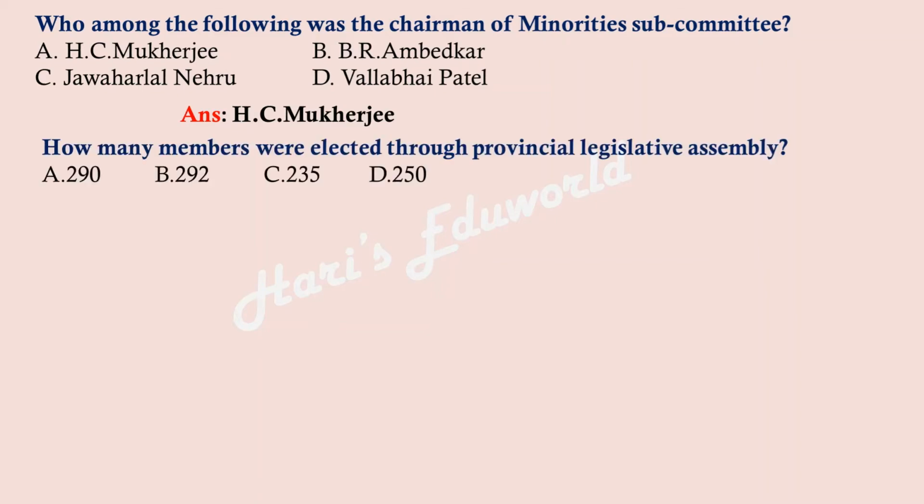How many members were elected through the Provincial Legislative Assembly? 290, 292, 235, 250. And the right answer is option B, 292. Friends, let me add a few more important points related to this.